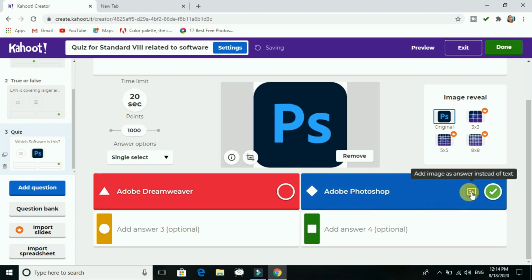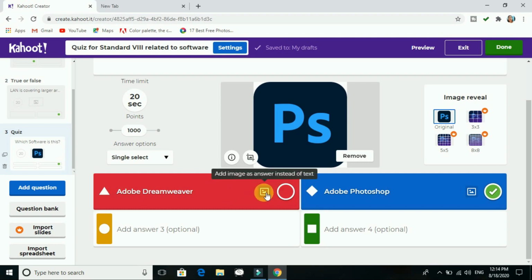You can also give the image over there. It is not that you can only give the answer in image form. Like if there are small kids, you want to ask them which one is the cat, you have to identify it, so they will identify it from there. I will just give 10 seconds for this.